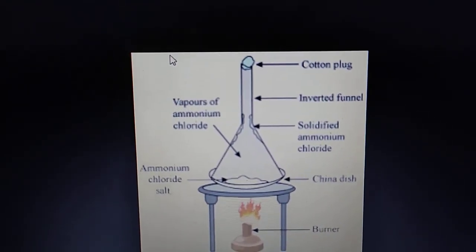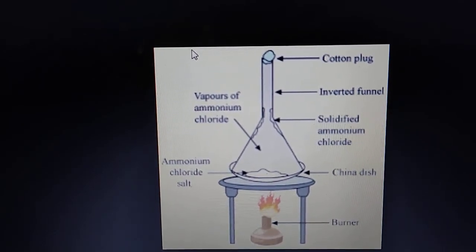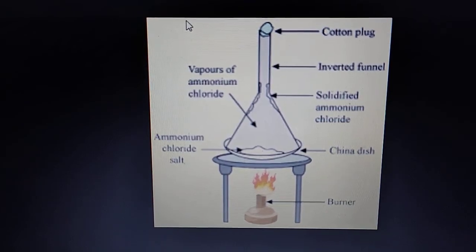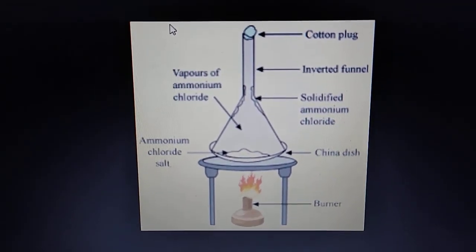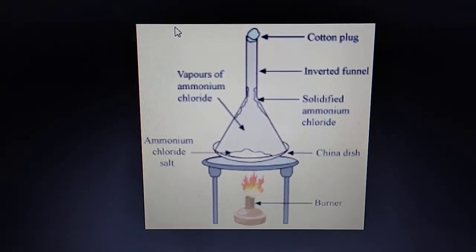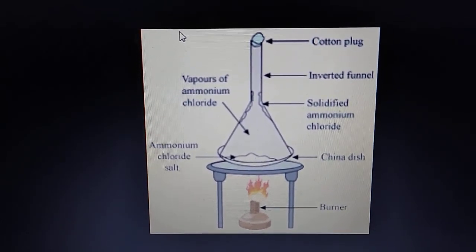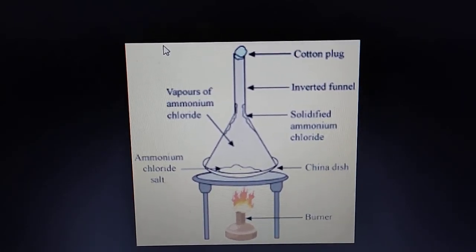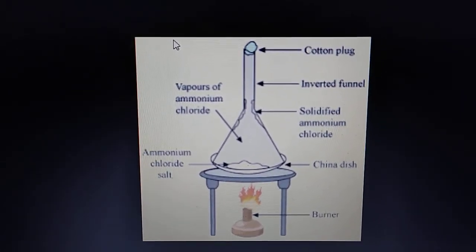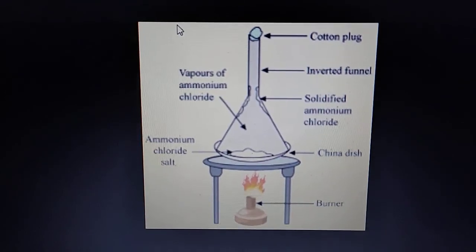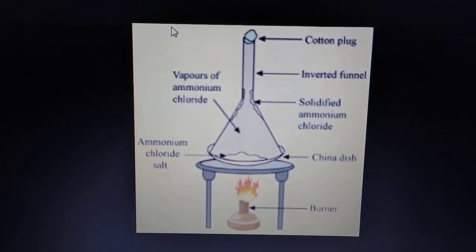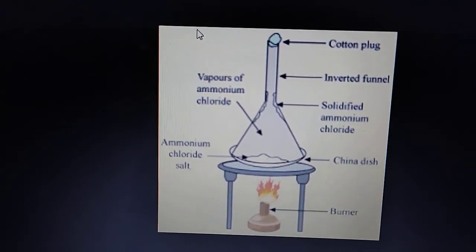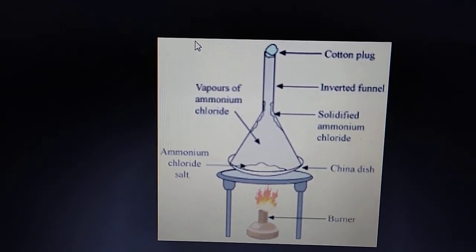If I have ammonium chloride plus salt, and I am asked to separate these two substances, so that I get the salt and the ammonium chloride also, how am I going to separate them? We know that ammonium chloride, if we supply heat, changes directly to gaseous form.